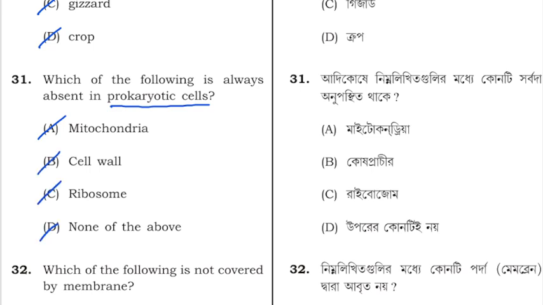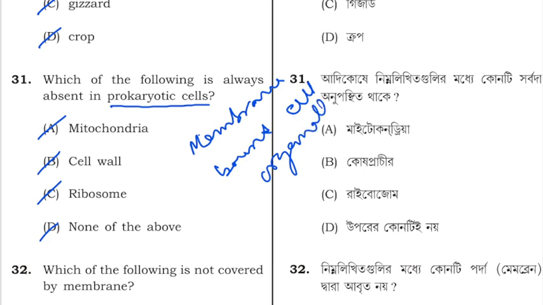The basic difference between prokaryotic and eukaryotic cells is membrane-bound cell organelles, right? So this is the basic difference. So mitochondria should always be absent in a prokaryotic cell, because mitochondria is a double membrane structure. So option A is correct.